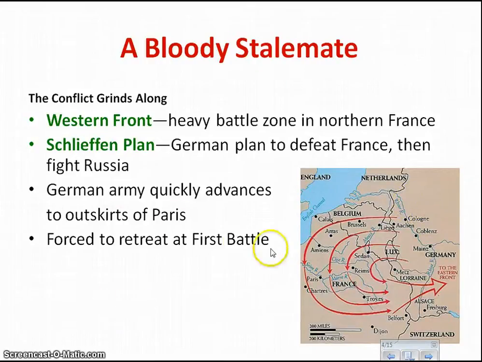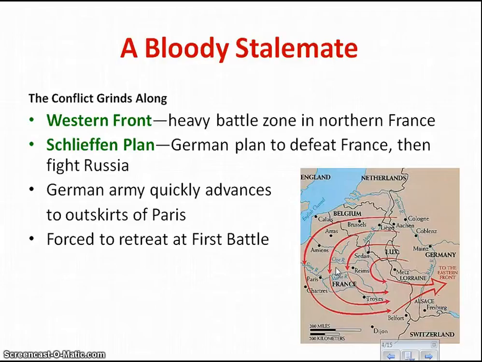What ends up happening is that the French regroup once they see the Germans are advancing north of Paris. And they end up attacking, and while they're losing, they call for reinforcements. Now these reinforcements are brought to the front line by over 600 taxi cabs in Paris.